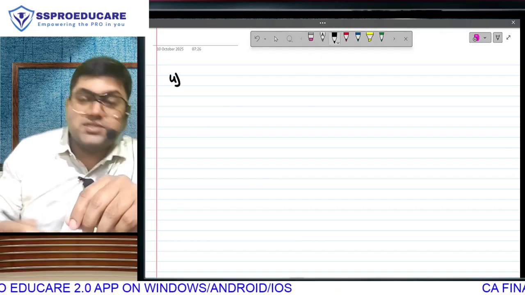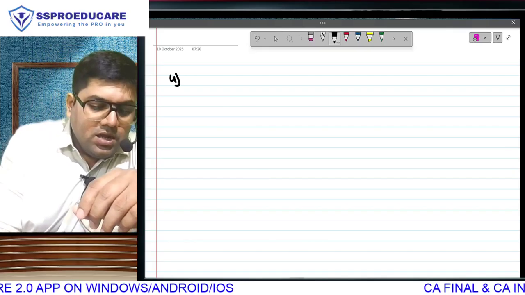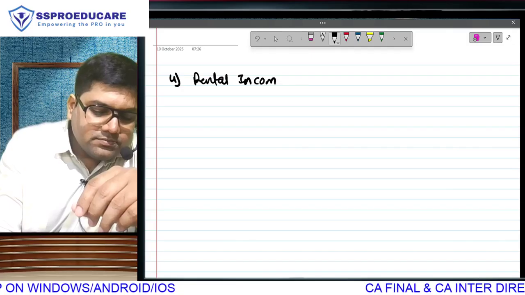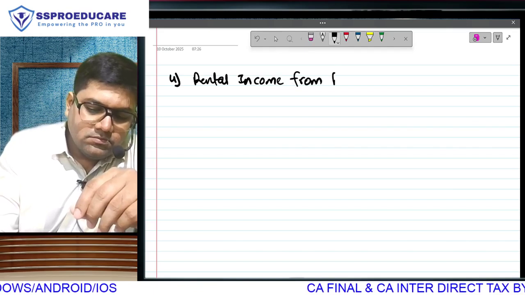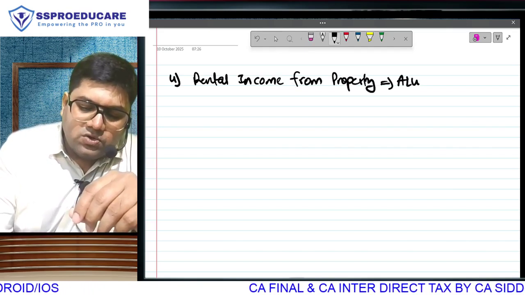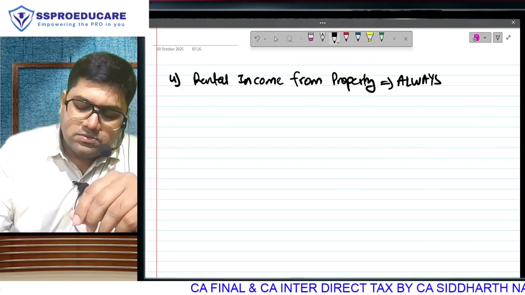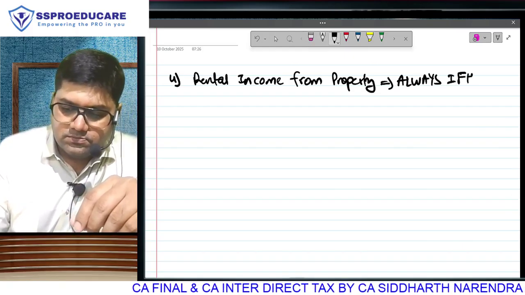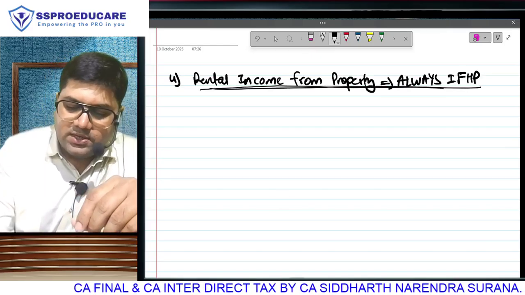Point number 4, which is in the introduction of income from house property. If you are earning rental income from property, it will always go under income from house property. Rental income from property will always go under income from house property.